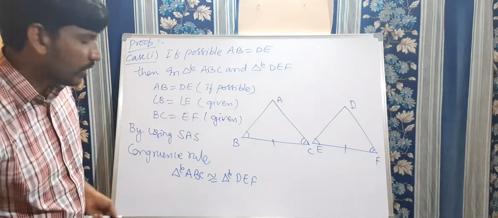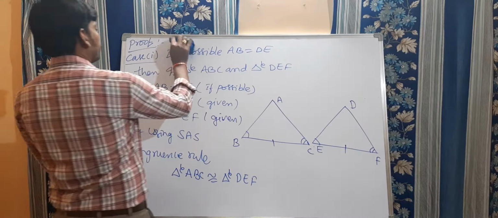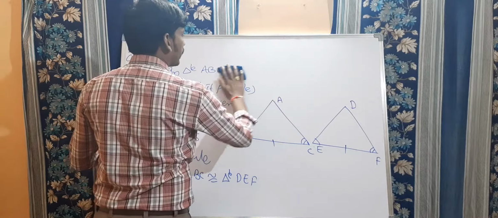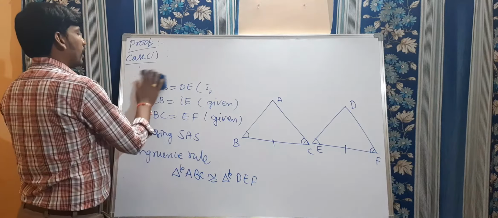What is case 2? That is, suppose AB is greater than DE.